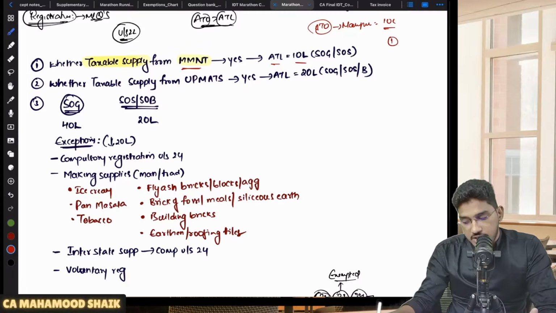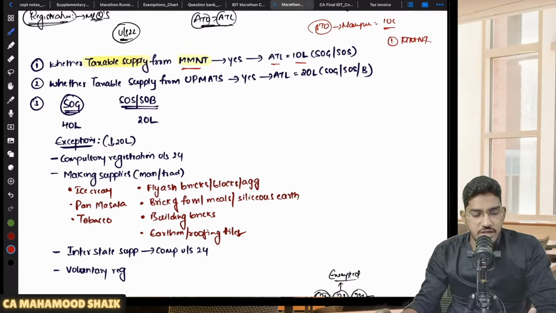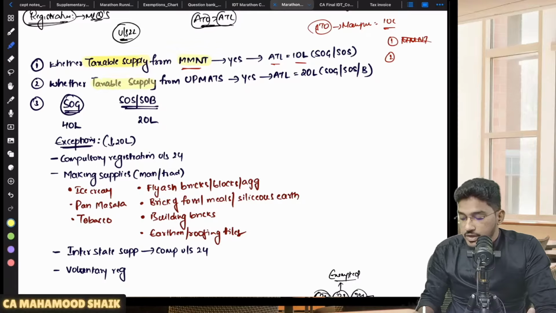Okay, sir, I have calculated my aggregate turnover. Then I check the first condition. Is he making any taxable supply from MMNT? The answer is no. Then what will happen? Next thing you need to check is the second point. You need to check whether he is making any taxable supply from UP Mats.